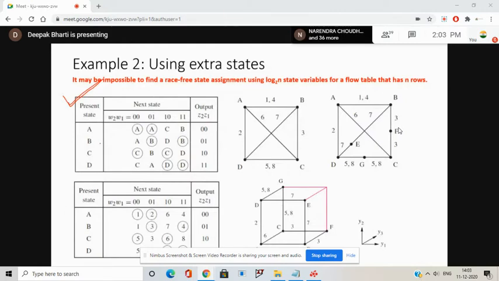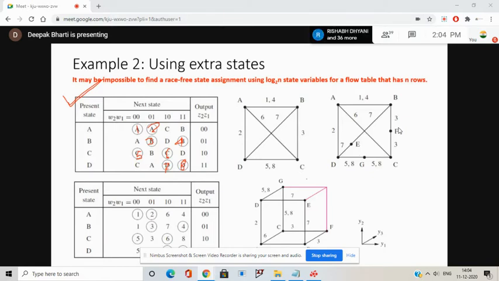If you have to do the state assignment, first of all you need to draw the relabeled flow table. So this original flow table is given to you, and then you will do the numbering for the relabeled flow diagram. You will start with rows. So this will be 1, 2, 3, 4, 5, 6, 7, and 8.